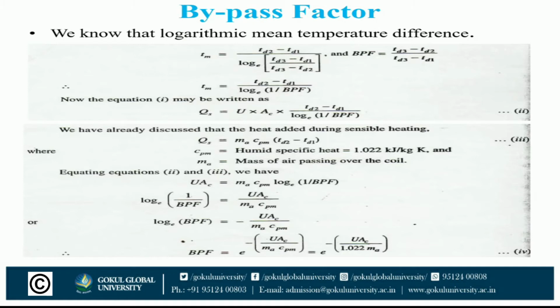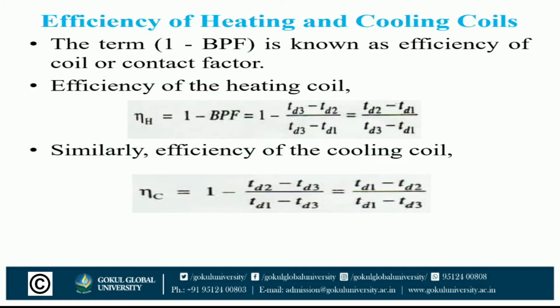We have already discussed that the heat added during sensible heating process Qs is equal to Ma Cpm (TD2 minus TD1). Ma is equal to mass of air passing the coil, and Cpm is equal to humid specific heat. Solve these two equations. BPF is equal to e raised to minus UA divided by Ma into Cpm. Therefore, bypass factor is equal to e raised to minus UAc divided by 1.022 Ma.